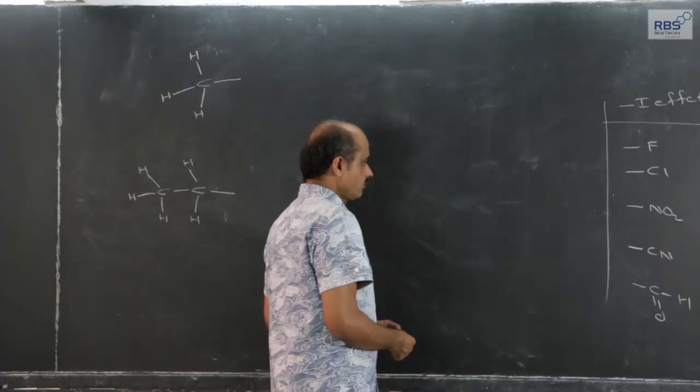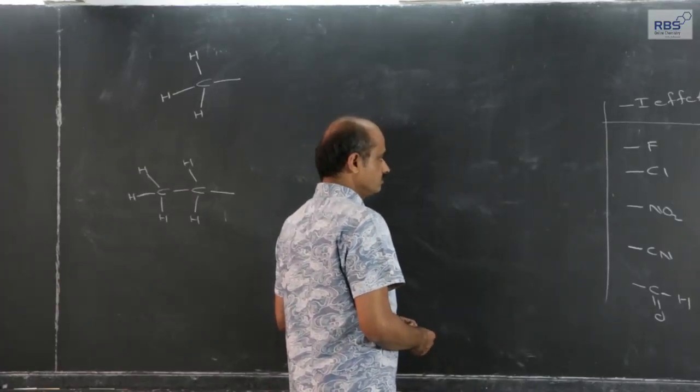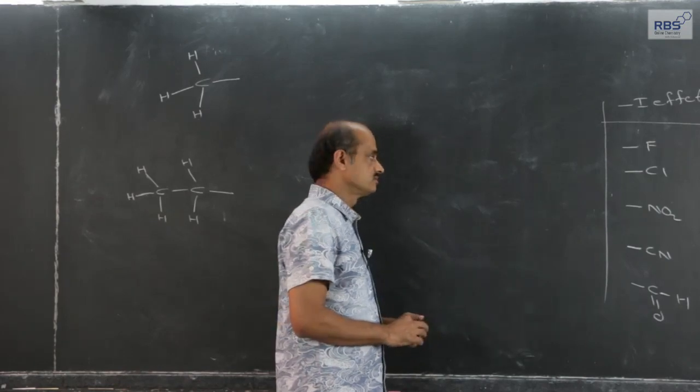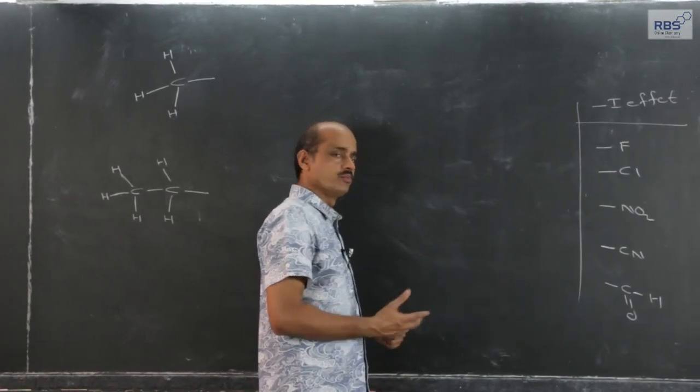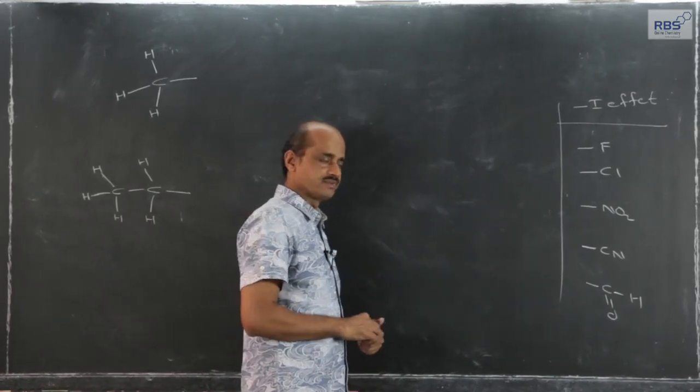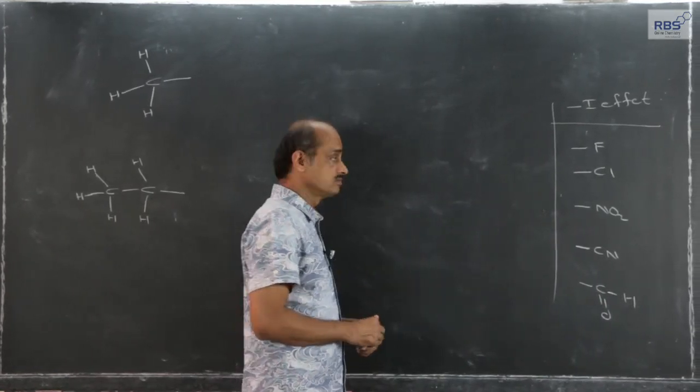So, like what I have just now told you, inductive effect is nothing but development of permanent polarization in a chain of carbon atoms in various compounds.